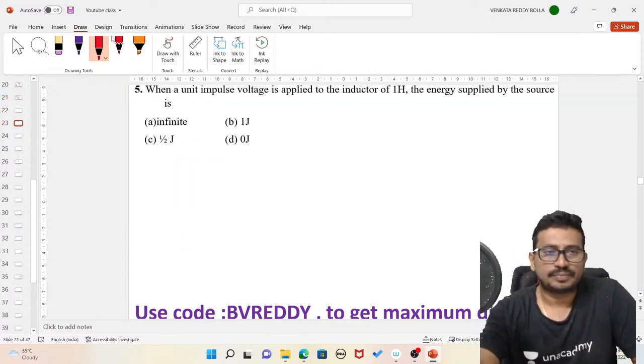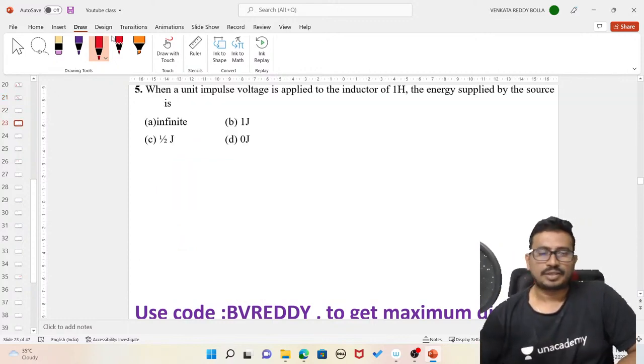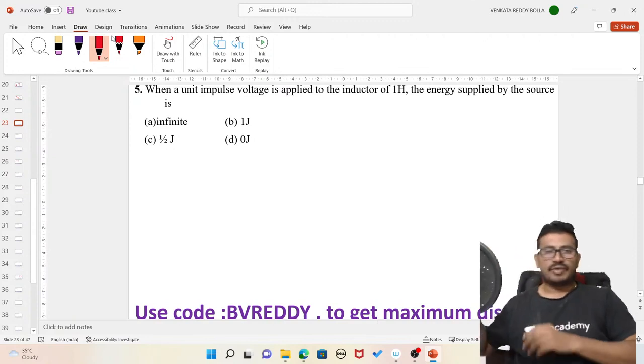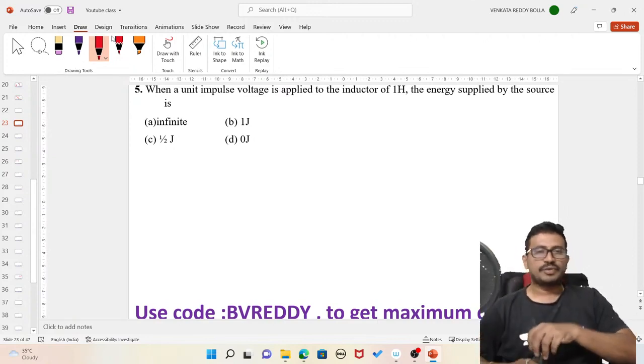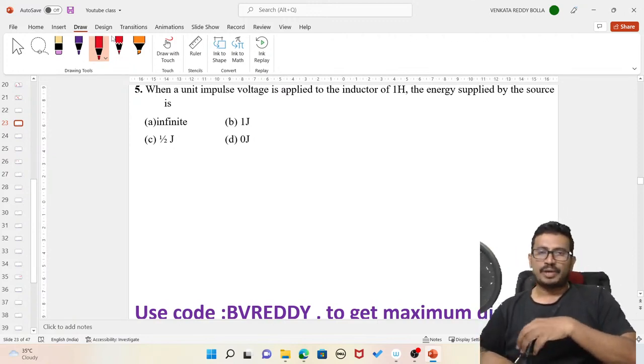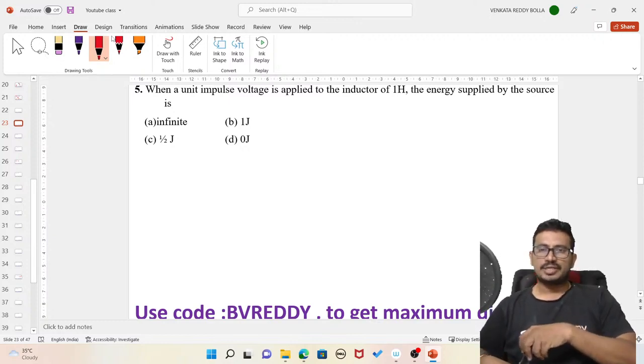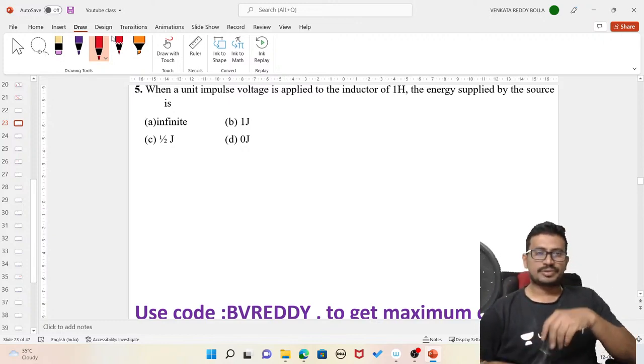So next problem. Take the next problem here. When a unit impulse voltage is applied to the inductor of 1 H, the energy supplied by the source is.